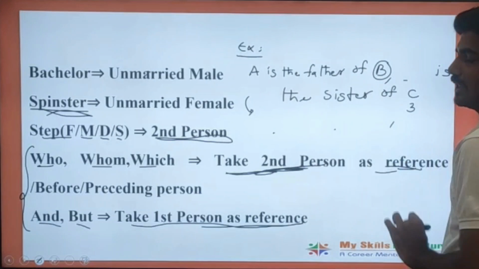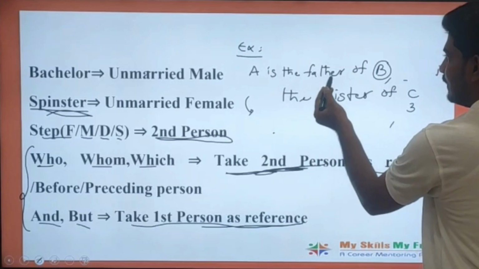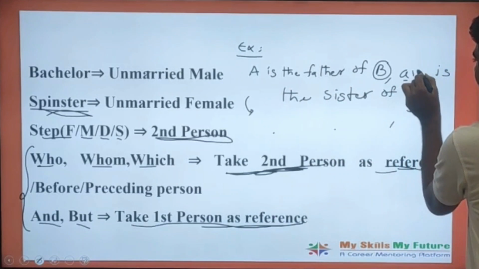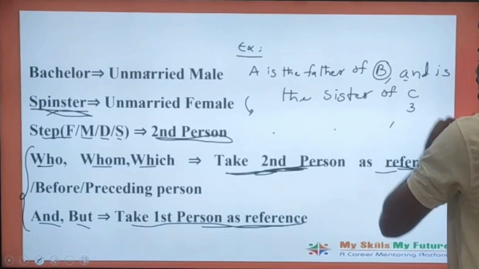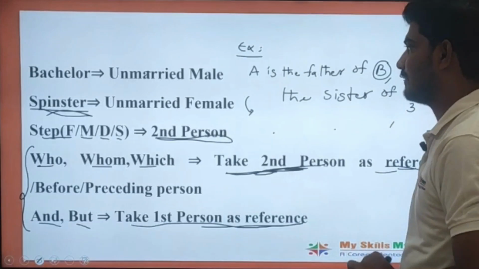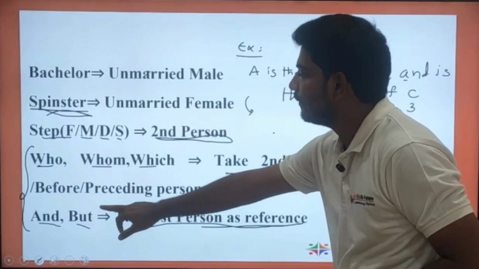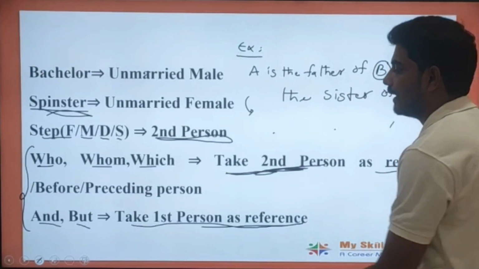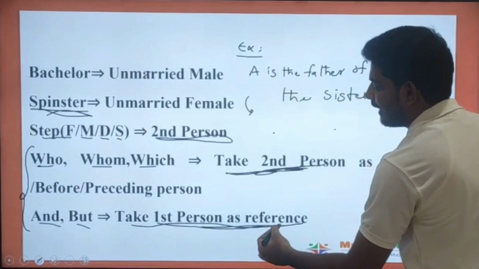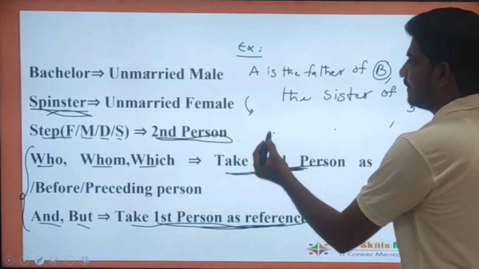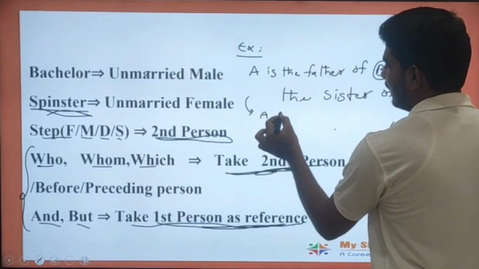Here it's the same statement I'm writing: A is the father of B and is the sister of C. How do we read this statement? Here 'and' is present. If 'and' is present, take the first person as the reference. The first statement remains as it is.